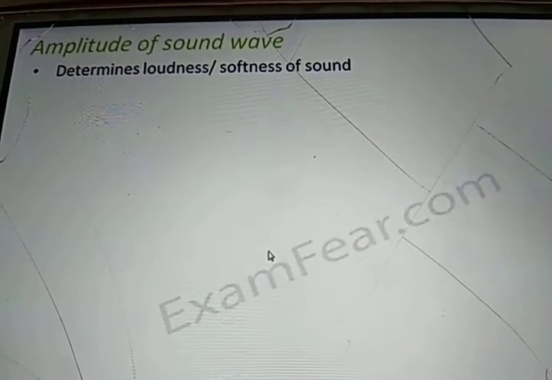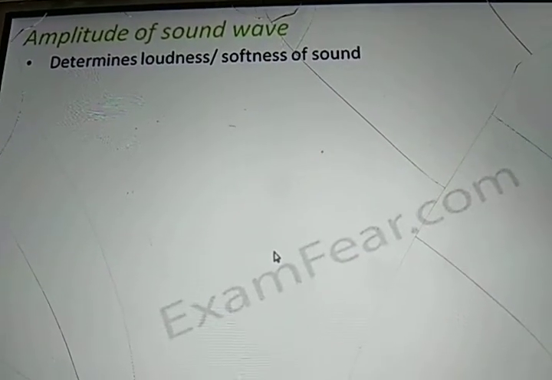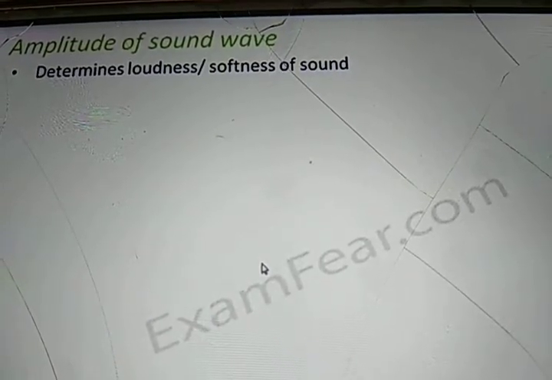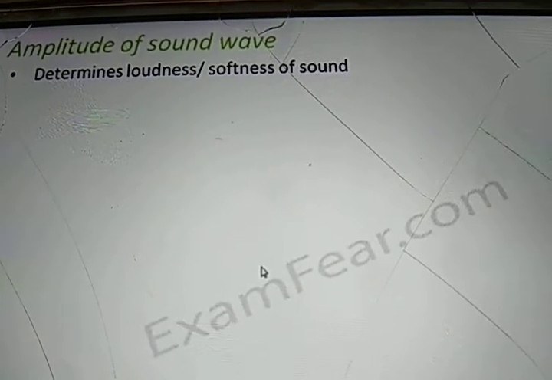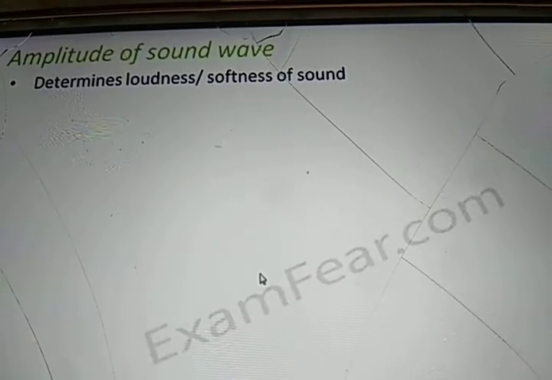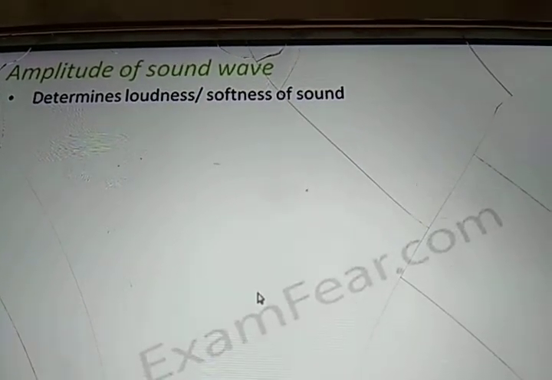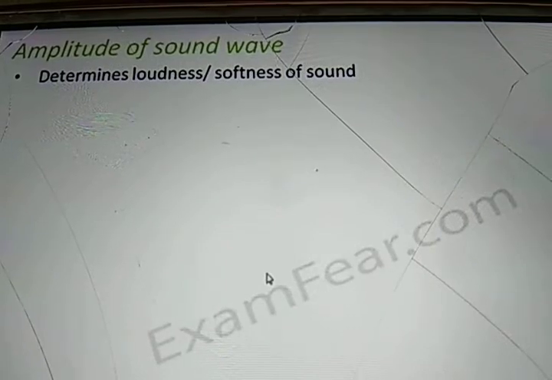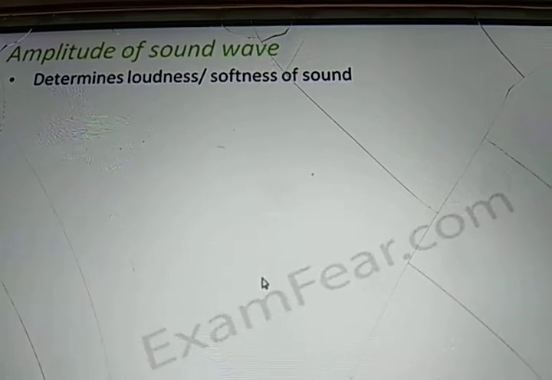When we talk about a sound wave, sound is always about how loud or how soft it is. For example, if I tap the table very gently, the sound produced will be very little, right? But if I strike it very hard, the sound produced will be more. You will be able to hear this sound even from outside the room, because the volume is very high. Now the question is, what determines whether the sound is loud or not? That is determined by the amplitude. So amplitude determines the loudness and softness of sound.